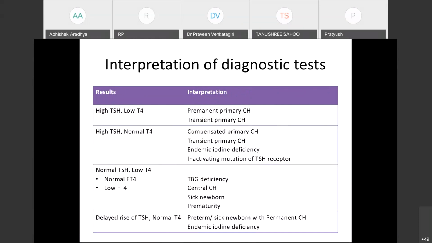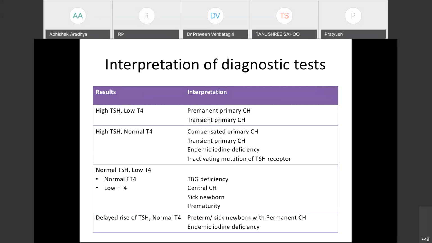So, a high TSH and low T4 is diagnostic of primary congenital hypothyroidism. But it can be either permanent or transient. It is not possible to differentiate at this time point. A high TSH with normal T4 can be seen in compensated primary congenital hypothyroidism, transient hypothyroidism, endemic iodine deficiency, and inactivating mutations of TSH receptors. If you remember, all these were reasons for false negatives in a T4 based approach. So all these would be potentially missed if you use a T4 based approach.